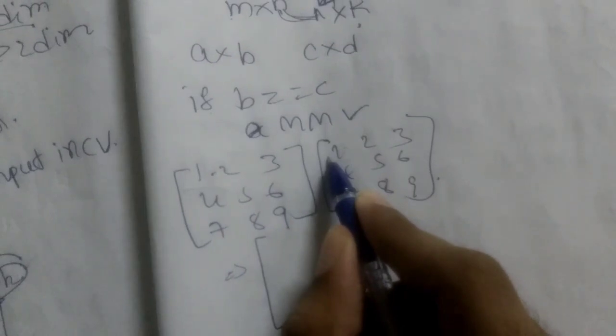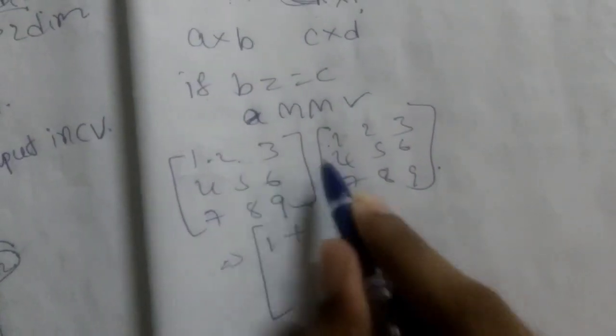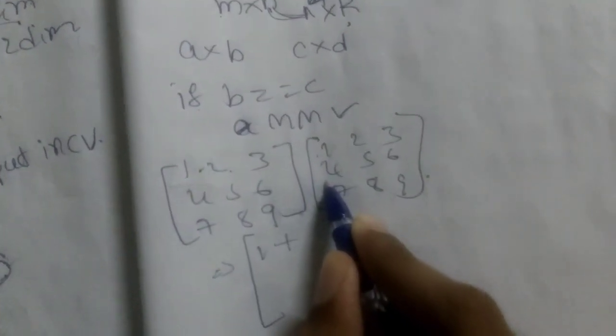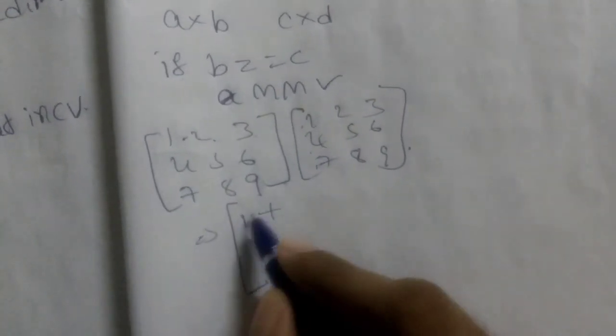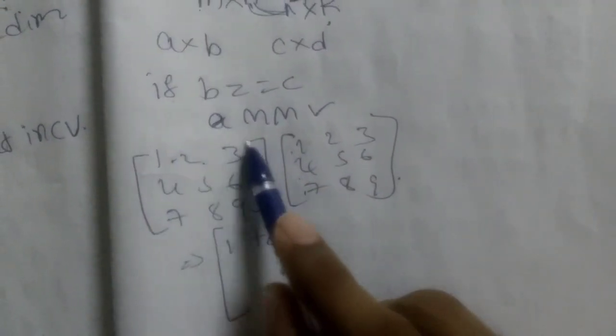Okay, 1 into 1 is 1, plus 2 into 4, 4 2s are 8, plus 7 3s are 21, which is 8 plus 21, which is 29, plus 1, which is like 30. Let's see, 29 here. So now after completing this entire row with this entire column, we have to go to the second column.